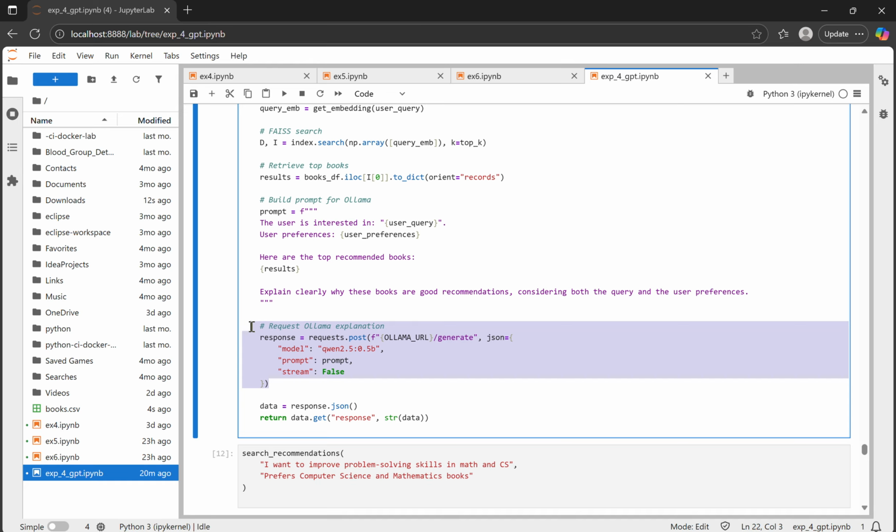For example, if the user query is, I want to improve problem solving skills in math and computer science, and preferences are prefer computer science and mathematics, the model might recommend books like How to Solve It by Polya and Algorithm Design Manual, and explain that they strengthen analytical and computational problem solving skills.